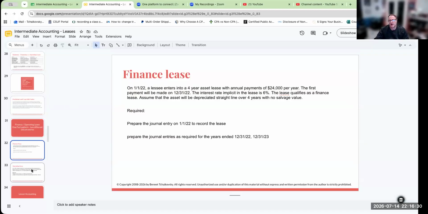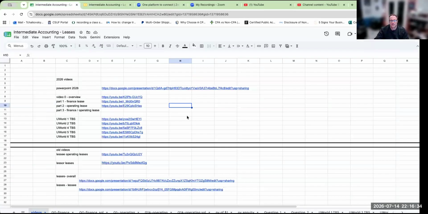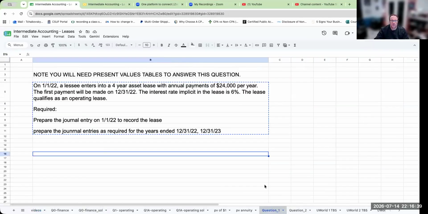So we're going to take one fact pattern and we're essentially going to run this through both parts. So just kind of suspend your disbelief. Let's go ahead and go right to it.